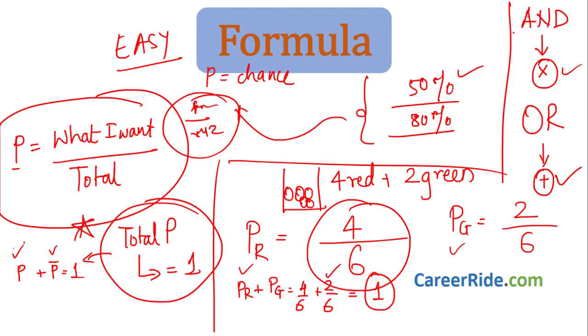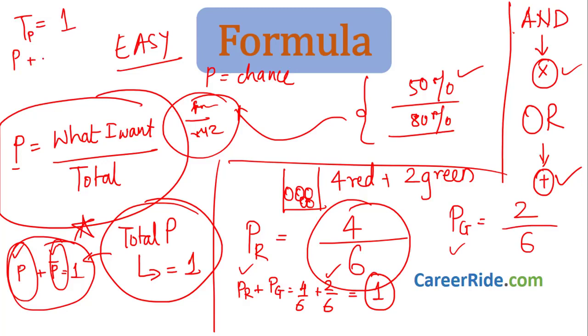So the probability of selecting the red ball plus the probability of not selecting the red ball is 1. Just remember, total probability is always 1, and that is nothing but the probability of an event happening plus the probability of the event not happening. P bar, it is expressed as P bar, or you can simply write it as not happening.